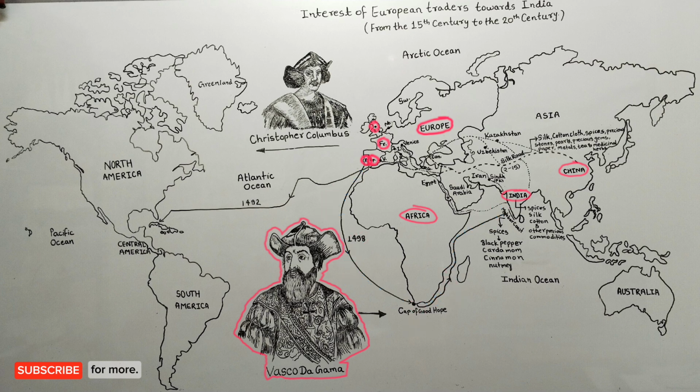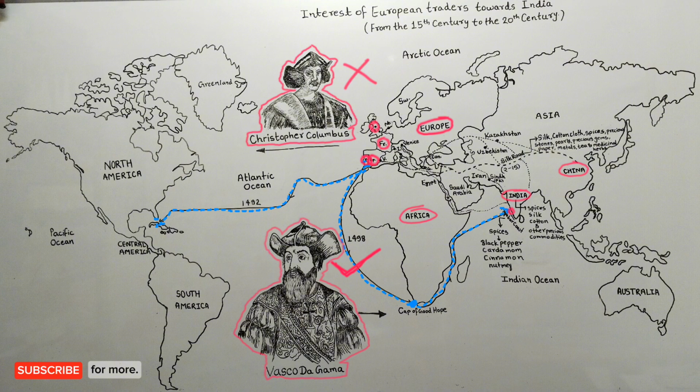Thus, the discovery of the sea route for Europeans happened on two sides. Vasco da Gama from Portugal reached India by going around Africa. On the other hand, Columbus from Spain travelled westwards but reached America by mistake. Both Christopher Columbus and Vasco da Gama set out to find the sea route to reach India and Asia, but their routes were different. One of them could not reach India and the other reached India.